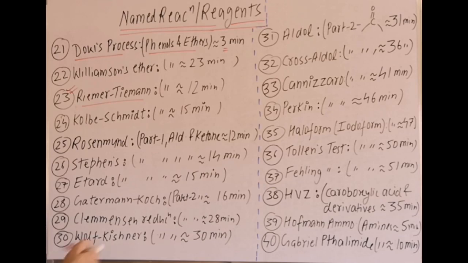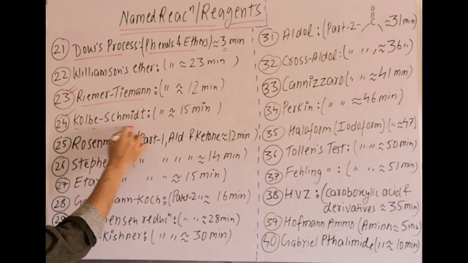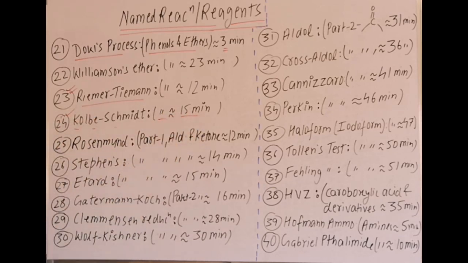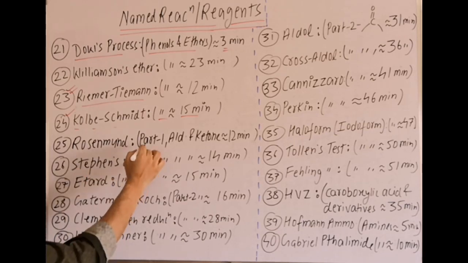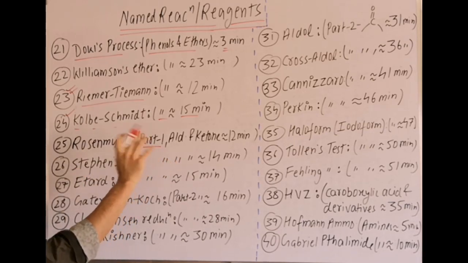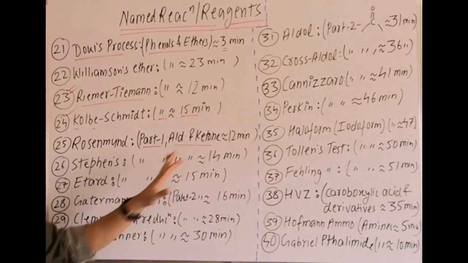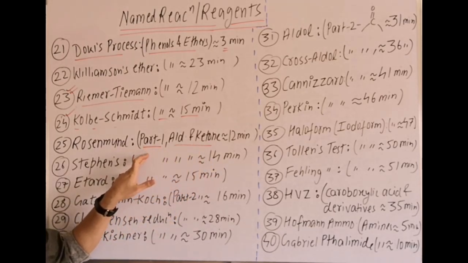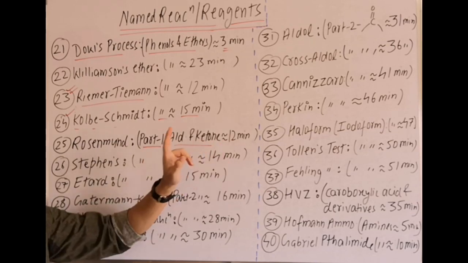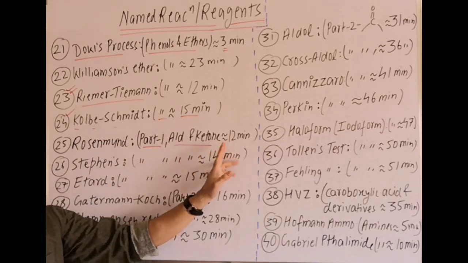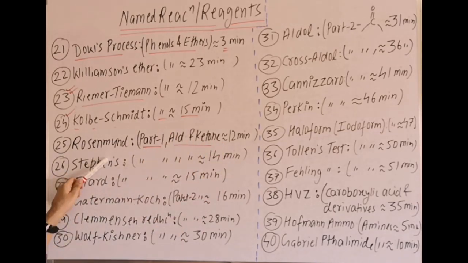The next reaction, again important, is the Kolbe-Schmidt reaction, which is given at the 15th minute in which video? Phenols and ethers. Next reaction is Rosenmund reduction, very important. In which video? Part 1, specifically in the aldehydes and ketones video, or carbonyl compounds. It is in the first part, at the 12th minute, where you will get Rosenmund reduction.